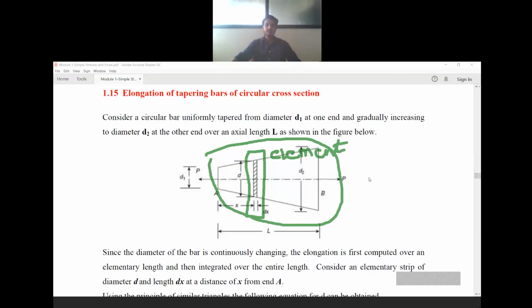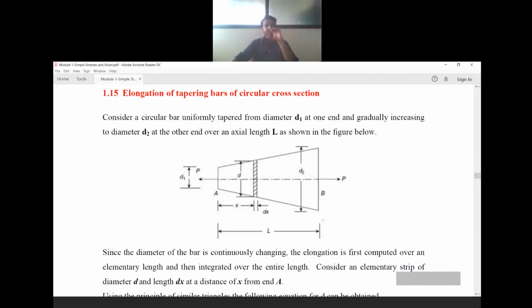Okay, so I will call that an element. I will consider a small elemental portion of the overall member. I will calculate the diameter of that element at a distance of x from one end. You can see this distance x here. So this element is at a distance of x from end A. At x distance, I'm considering one small portion of the member.